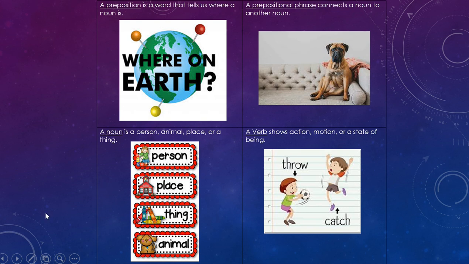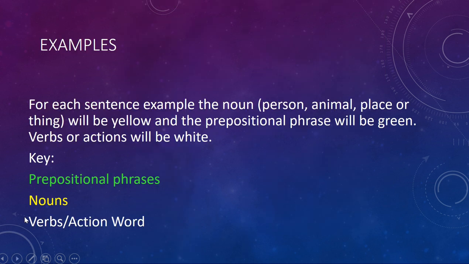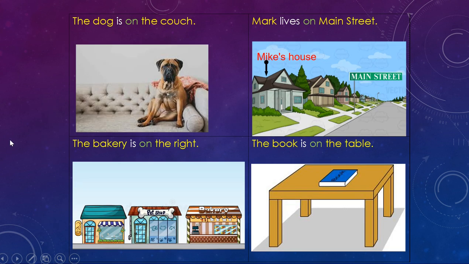So we can move on to our more specific examples of prepositional phrases we'll be working with today. For each of these sentence examples, the noun, which remember is the person, animal, place, or thing, is going to be in yellow. And the prepositional phrase is going to be in green. The verbs or the action is just going to stay in the color white. Here is our key right here, if you need a little reminder.